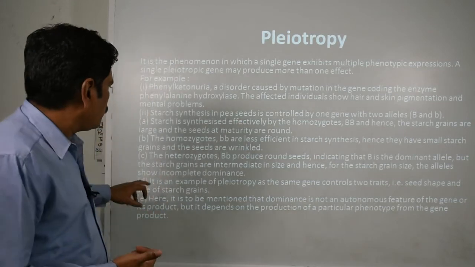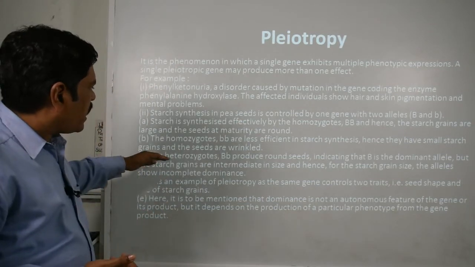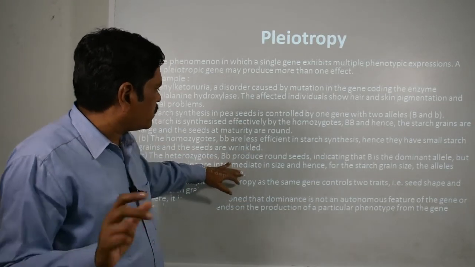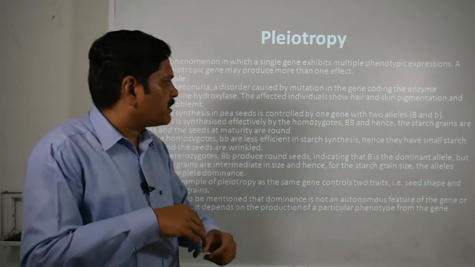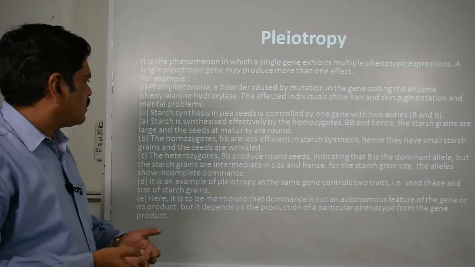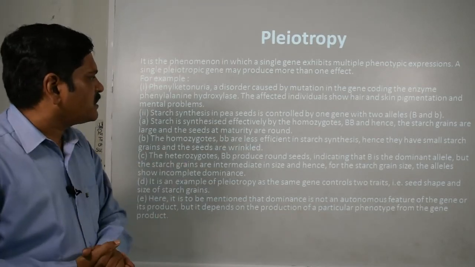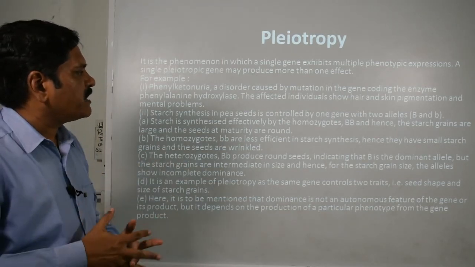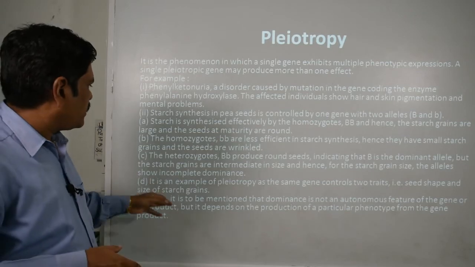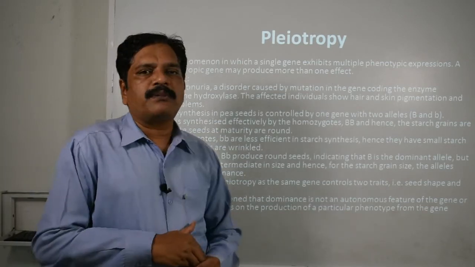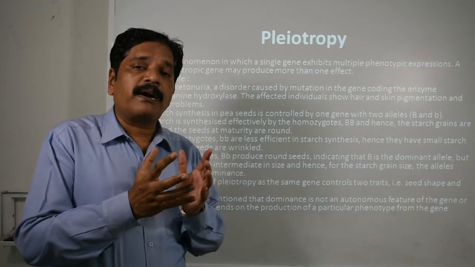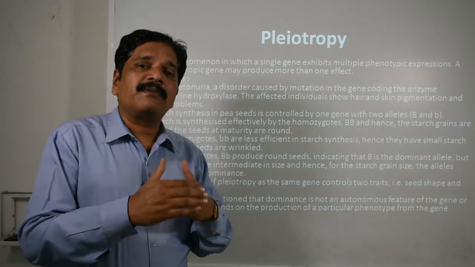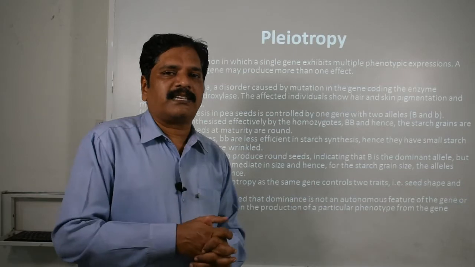Now the third case, the heterozygotes capital B and small b produce round seeds, indicating that capital B is the dominant allele, but the starch grains are intermediate in size, and hence for starch grain size the alleles show incomplete dominance. Its shape will be round, but the starch will not be fully synthesized.